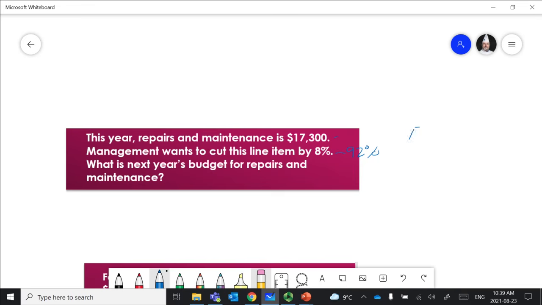So we're going to take $17,300 and multiply times 0.92 to give us repairs and maintenance of $15,916, right? So the key with this one is remember that because it's a drop or a cut, we need to drop this dollar amount by 8%, which means they're going to do 92% of the $17,300. Okay?